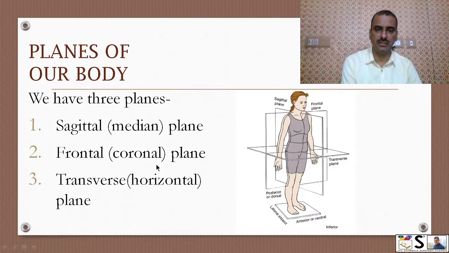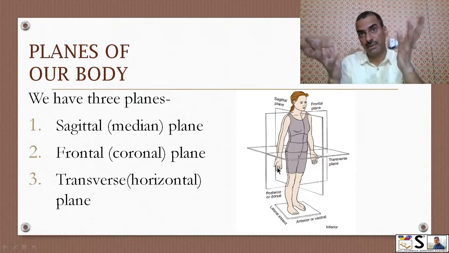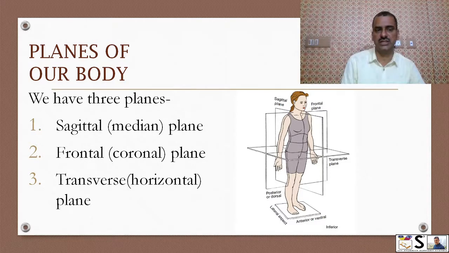Then the frontal or coronal plane. This is the frontal or coronal plane. Here we cut our body in such a way that the body is divided into anterior and posterior, two parts. And then is the transverse or horizontal plane. This is the horizontal plane. When we cut the body in the horizontal plane, the body becomes upper and lower parts. So these are the three main planes of our body.